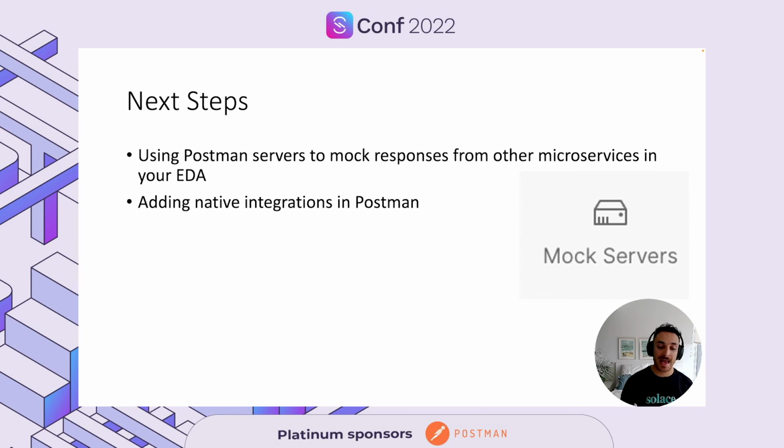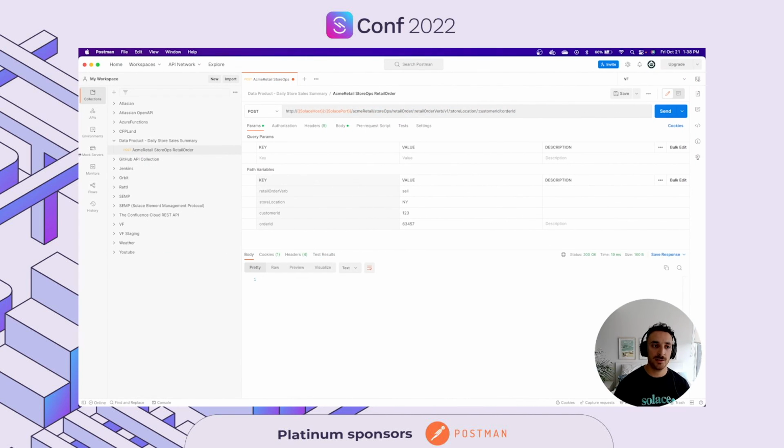We could add native integrations to Postman, and you could directly query your applications from your design time Event Portal directly into Postman by auto-generating collections.